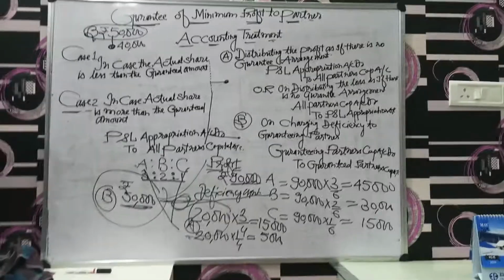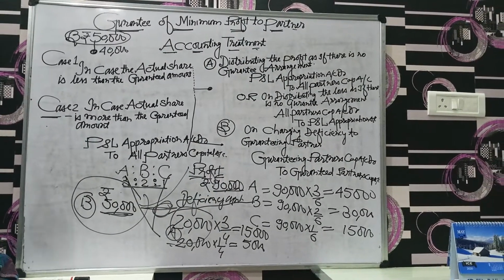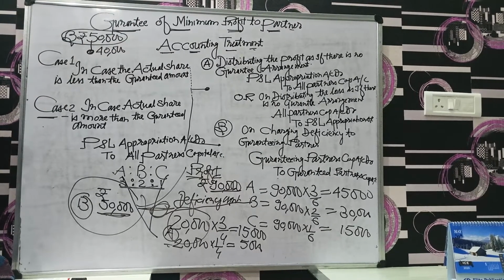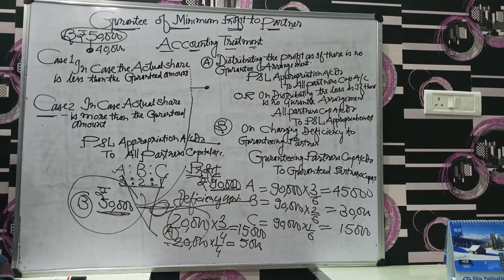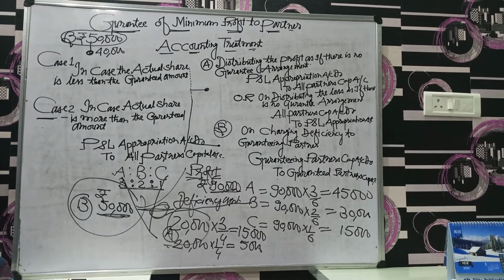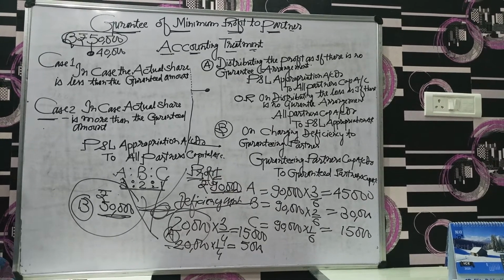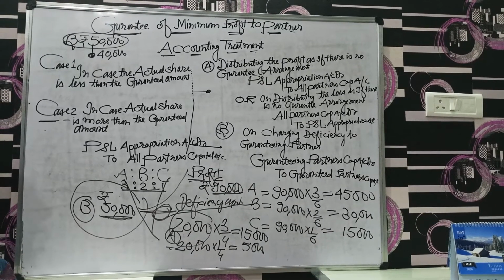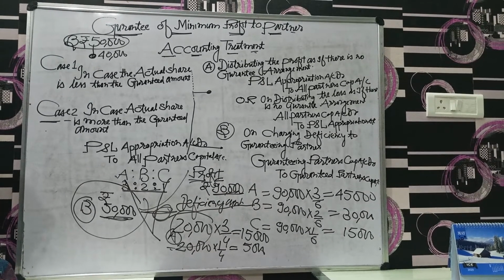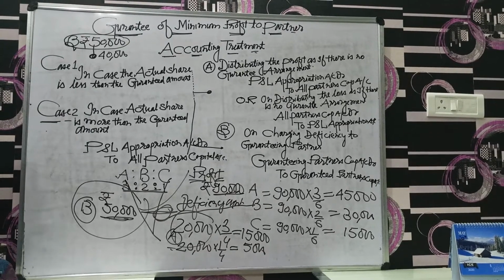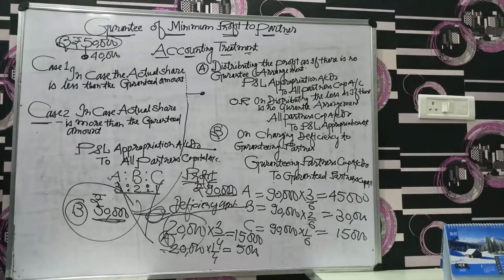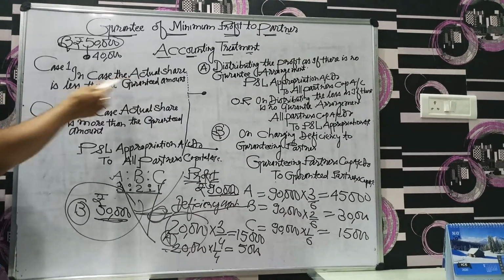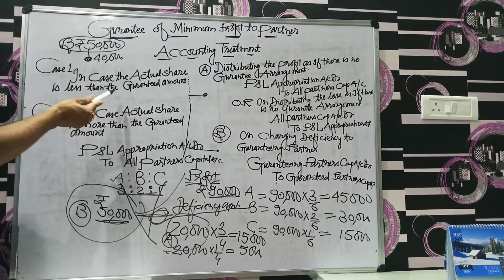So student, once again you have to keep in mind that this topic is guarantee of minimum profit to partner. We have to keep three basic terms in mind: guaranteeing partner, guaranteed partner and guaranteed amount, which we discussed in our audio. Go through that, then understand the concept. We have two cases. Case 1 we discussed: in case the actual share is less than the guaranteed amount.